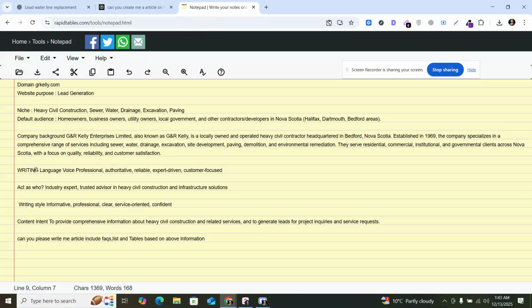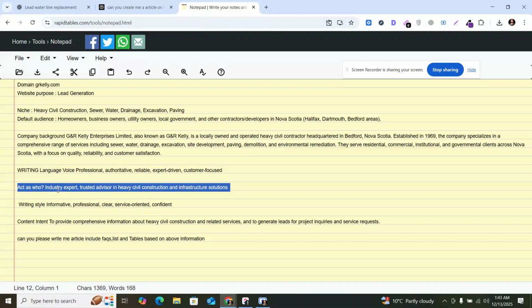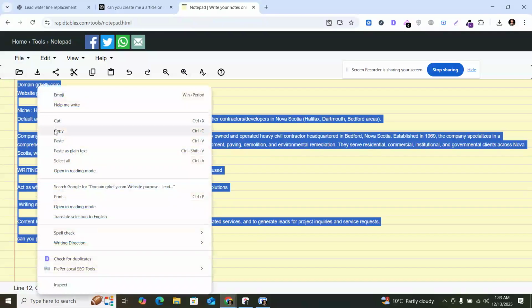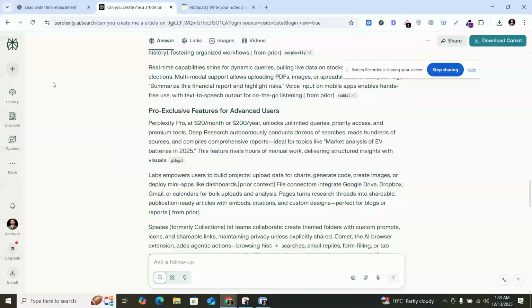Then writing language: make sure that you add voice, professional, authoritative, expert, and customer focus. Act as who? This is important: industry expert. Always write this, because if ChatGPT or Perplexity is not acting as a professional, maybe they will add wrong information and stuff like that. Then writing style, information, content, and these are the important ones. Let me give this whole prompt to Perplexity so you can see how it works.